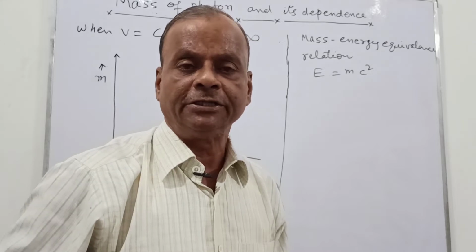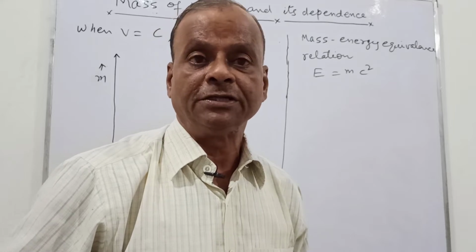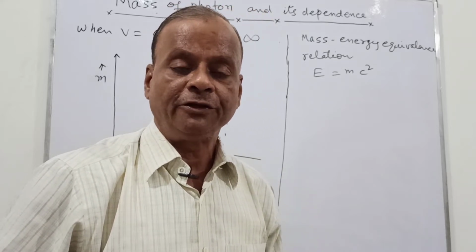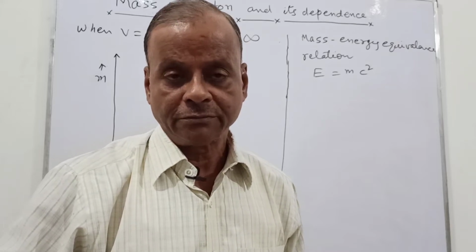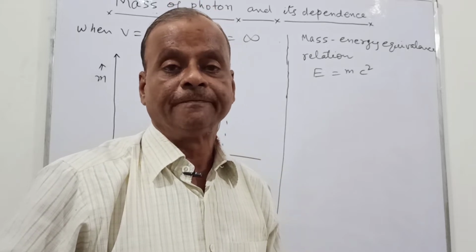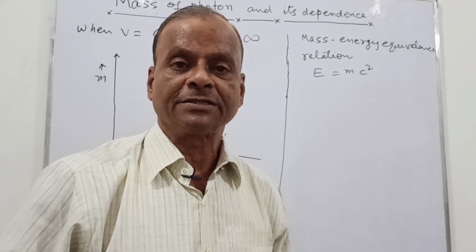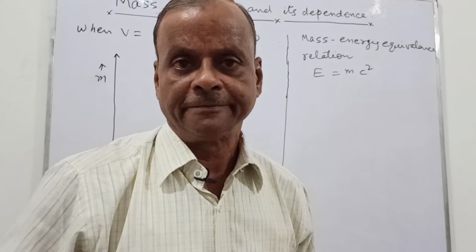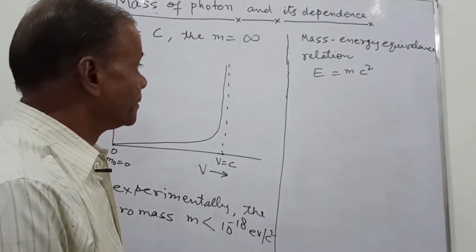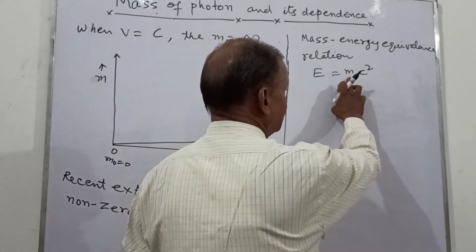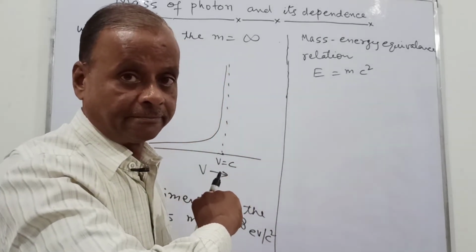The mass can be converted into energy and the energy also can be converted into mass. The conversion of mass into energy can really be seen in radioactivity, like nuclear fission, nuclear fusion, and solar energy. In all these cases there is a loss of mass that is converted into energy and emitted as visible light from the sun. So this formula says that when mass m is converted into energy, then so much energy will be liberated.